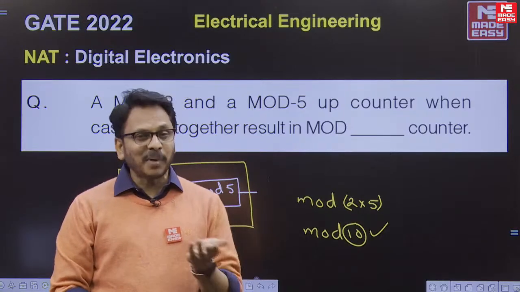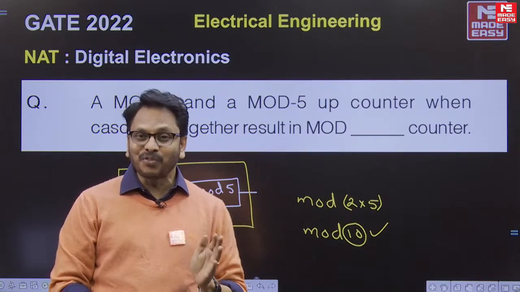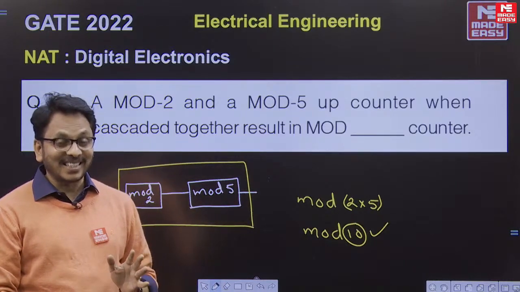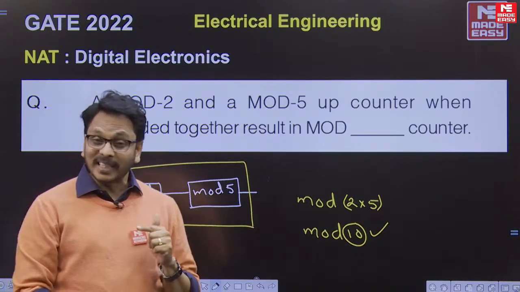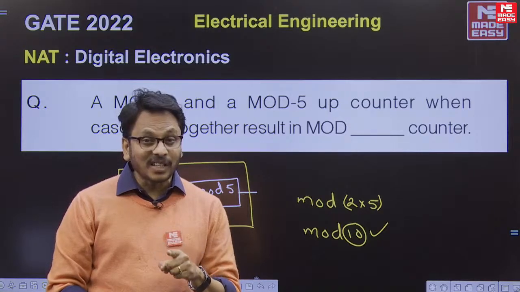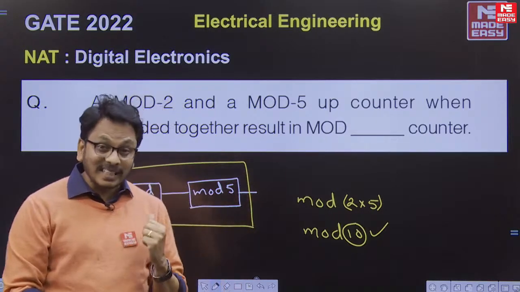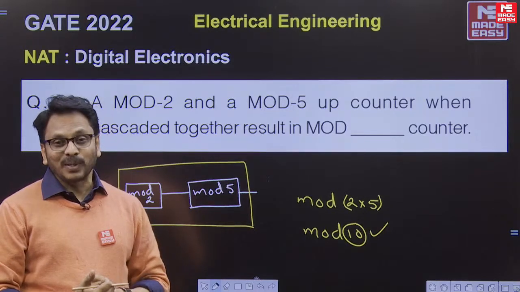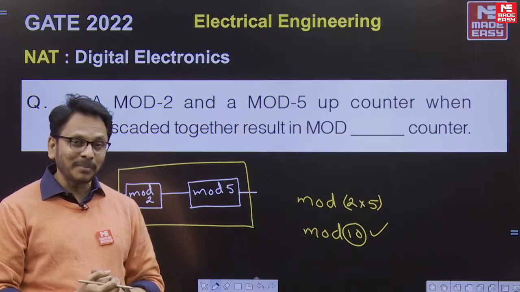So the resultant mod value will be mod 2 into 5, a mod 10 counter is the answer. I think you got it, no? Yes, it is already in our workbook also, that type of model question. That question is in sequential circuits, the 7th question, which we already solved in our workbook solutions time, isn't it? Are you able to remember?